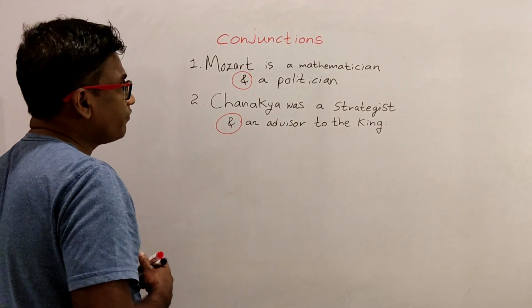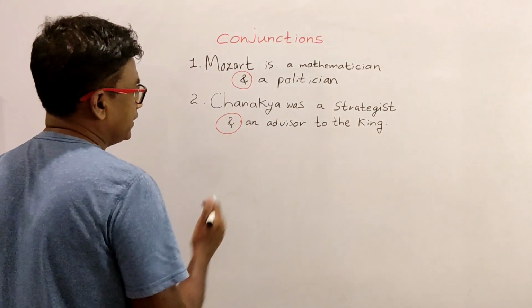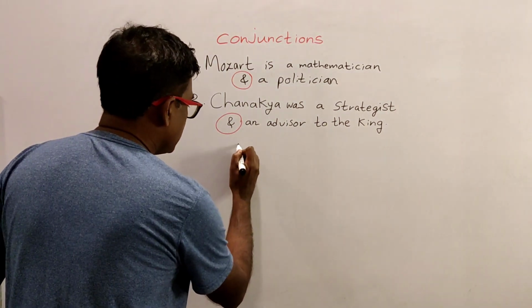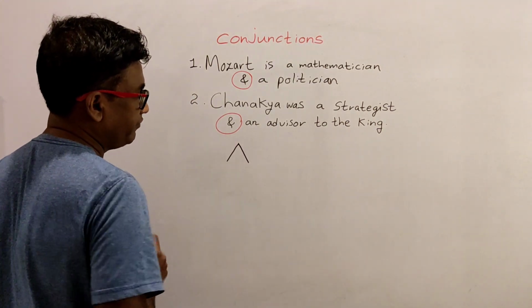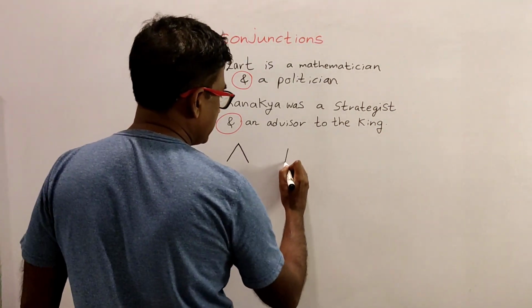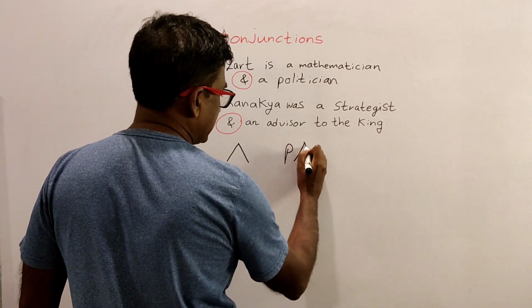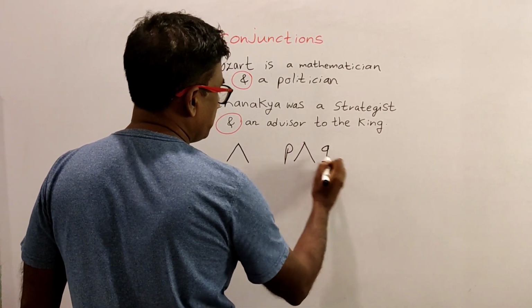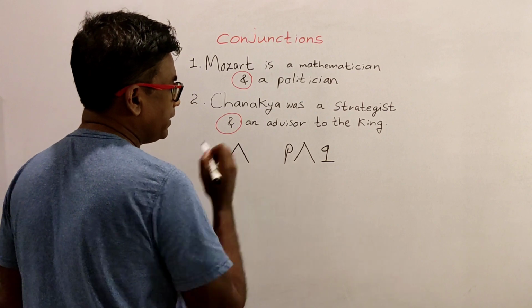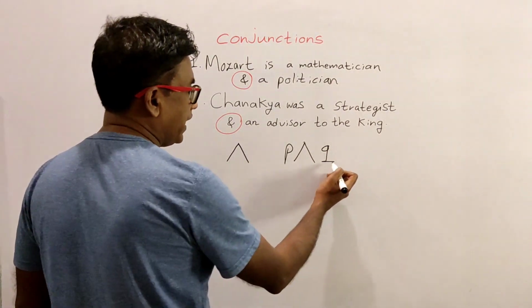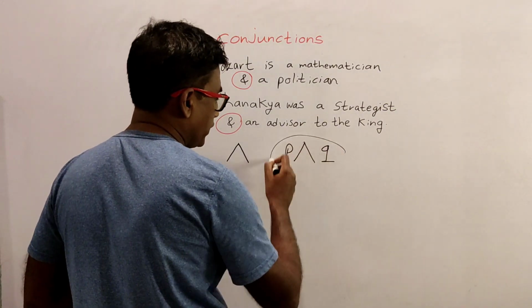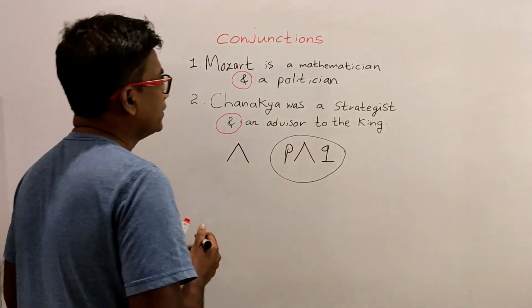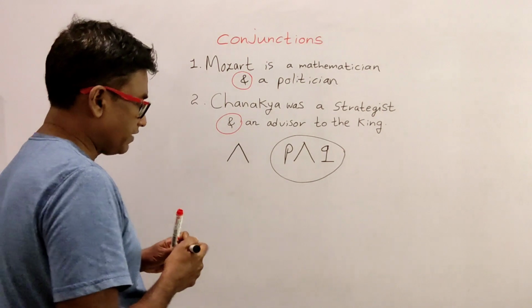Now the symbol for and is something like this, like the inverted V. So when we write P ∧ Q, it means P and Q, where P can be one atomic proposition and Q is another atomic proposition. So this is how we depict a conjunction when we write logic.